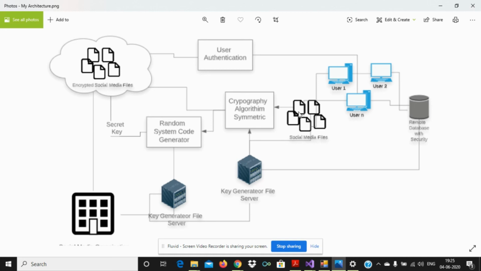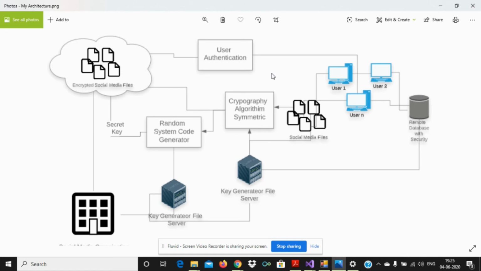Here we are going to encrypt the uploaded user information. The information is social media personal information, so we encrypt it with the help of a key generator file server. The output is stored in the front end of the database.